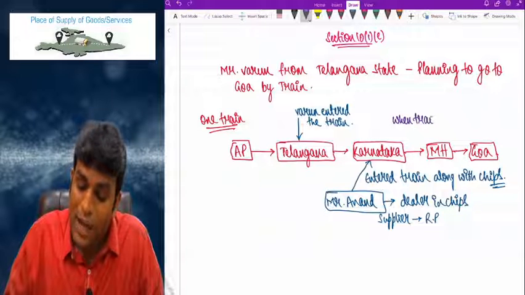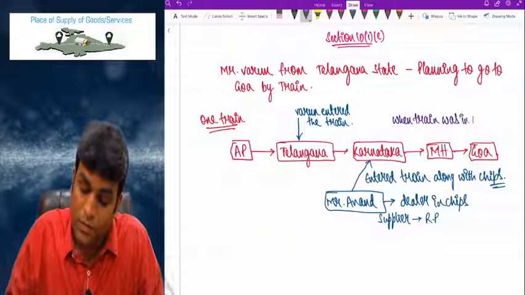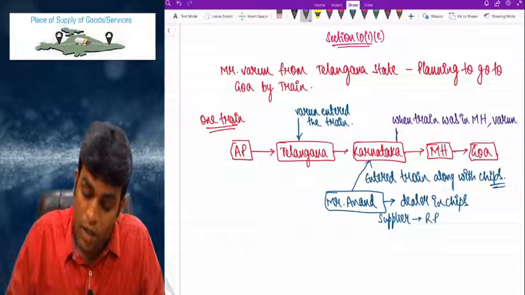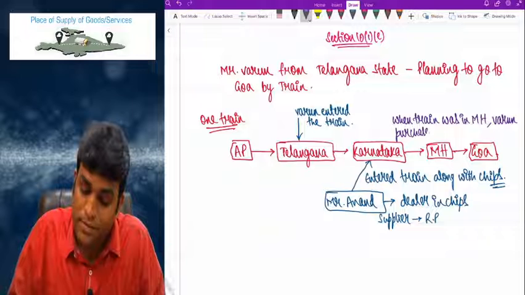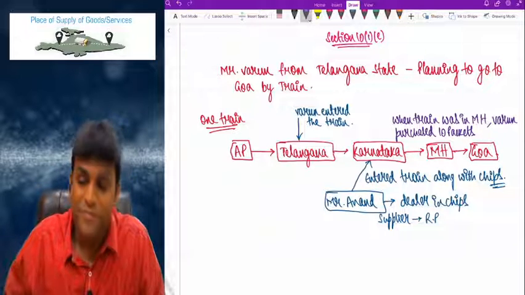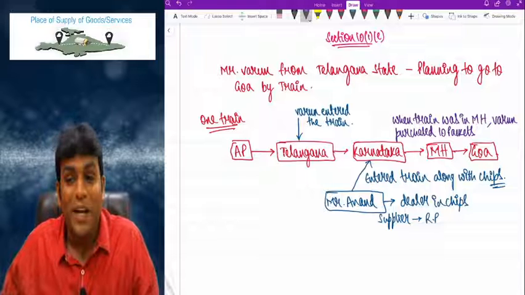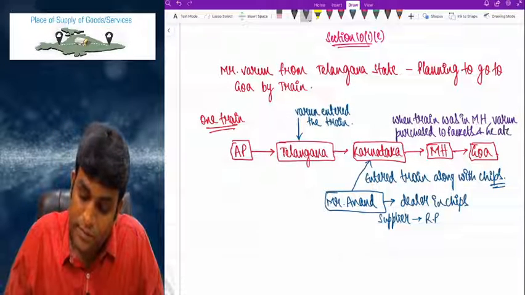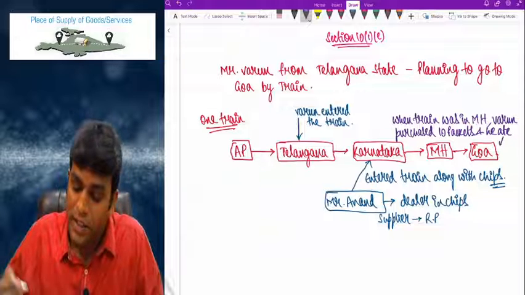When the train was in Maharashtra, Varun purchased 10 packets. Varun purchased what? 10 packets. And he ate them when the train was in Goa.